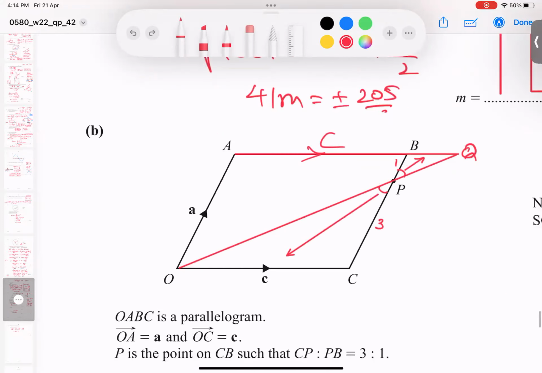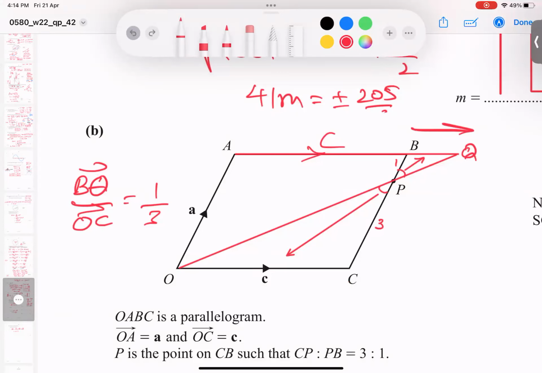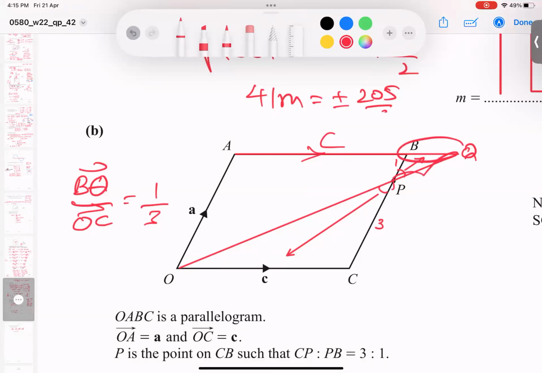And I just discussed with you how to get the BQ vector. This BQ vector, keep it up, and this OC vector, keep it down. And 1, keep it up, 3 down. Repeat: BQ up, OC down, this up, this down, and 1 up, 3 down. Because what is the ratio of these vectors? Same as the ratio of these sides. So OC multiplies there. And what is OC, student? C. So it means 1 over 3 C. So BQ is 1 over 3 C.